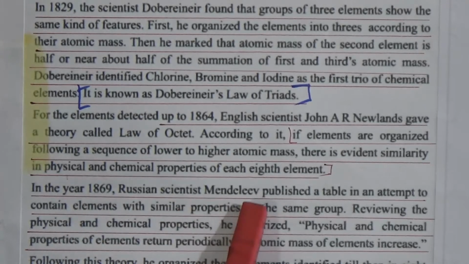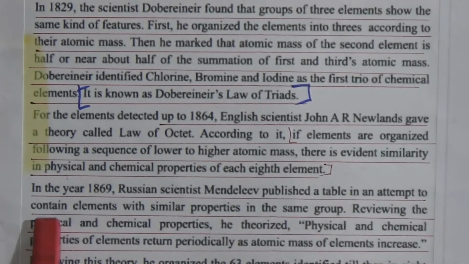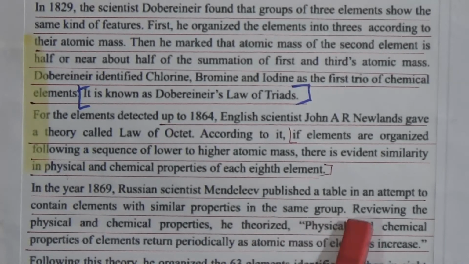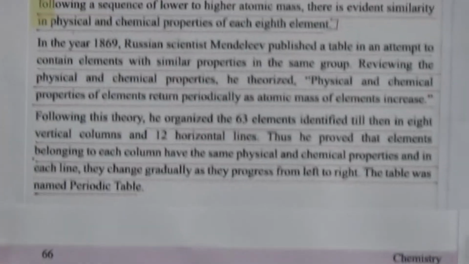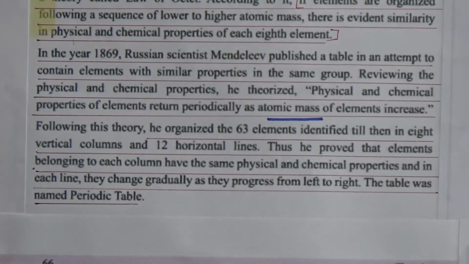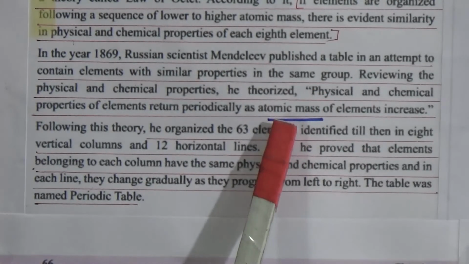And in 1869, Russian scientist Mendeleev published a table in an attempt to contain elements with similar properties in the same group. And reviewing the physical and chemical properties, he theorized that the physical and chemical properties of elements change periodically with the atomic mass of the elements. Dear students, this is the theory given by the Russian scientist Mendeleev, but it was corrected later on.